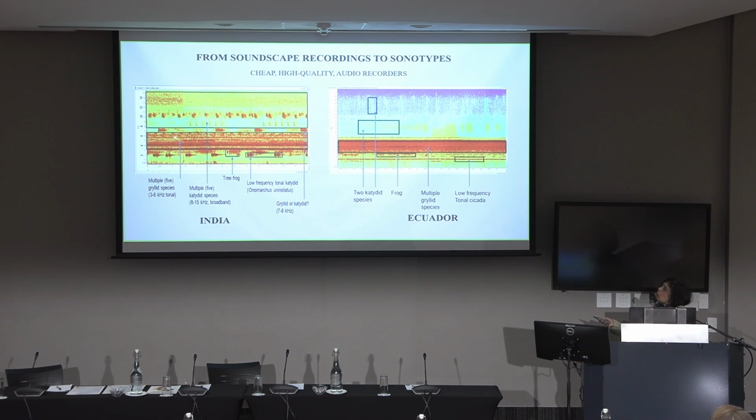This is a whole host of cricket species, and there could be any number of them. I can see 5 here with my eyes, but there could be any number of them because they all call in that band between 3 and 6 kilohertz. And definitely with single microphone recordings, you're never going to be able to tell them apart. It's not even clear, at least so far, how easily one can do this with arrays to even count how many grillid species there are in this band.